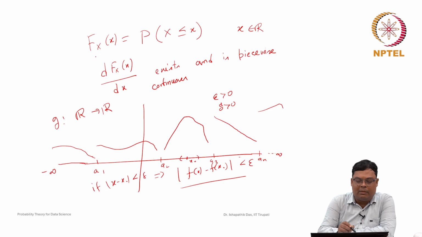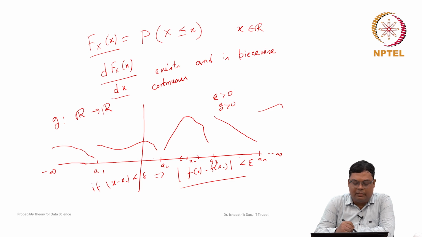So, whenever we find the distribution function, it is continuous and the derivative exists for all x in the real line, and also the derivative is piecewise continuous.